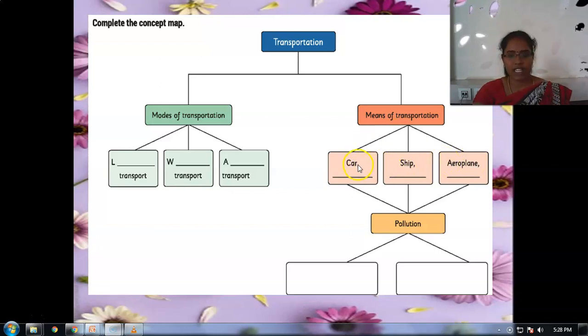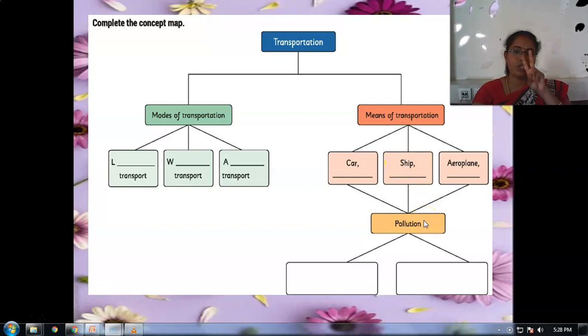Here they have given car. Okay, another land transport you need to write here. In ship, another water transport you need to write here. In air transport, aeroplane is one and another air transport you need to write here. Okay, my dear children? Yes, by these means of transport we are affecting the environment with pollution.